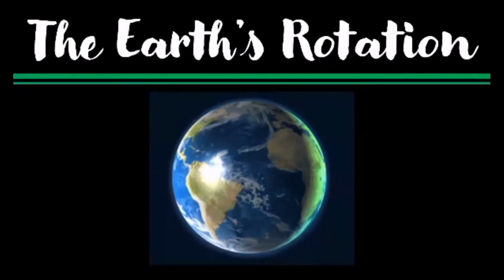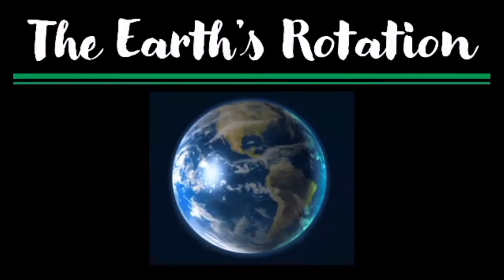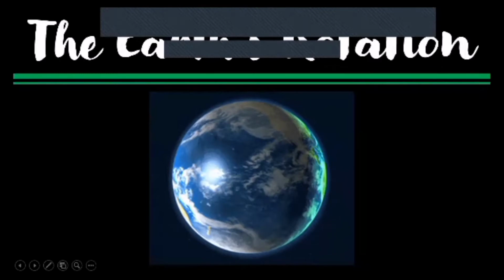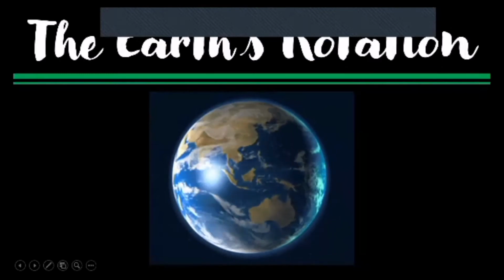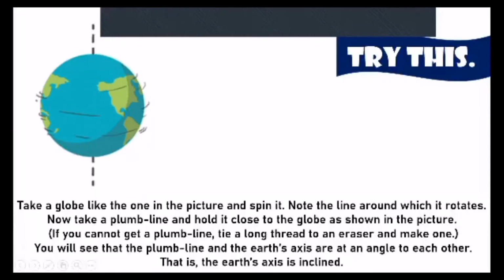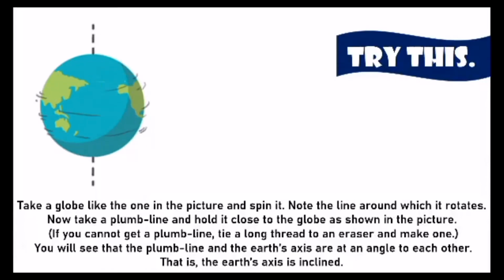Now, what about that in relation to the earth? Is there any relation with that to the earth's rotation? Yes, there is. Let's try to understand what it is. Now, imagine if your earth had to rotate like a top. If it would rotate exactly straight, it would keep on spinning around like that. But the problem is it doesn't rotate like this. The earth doesn't rotate like this.